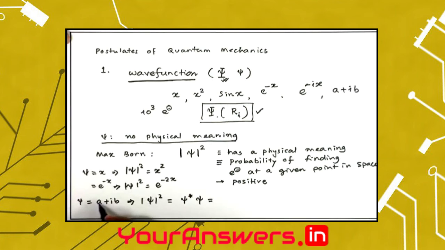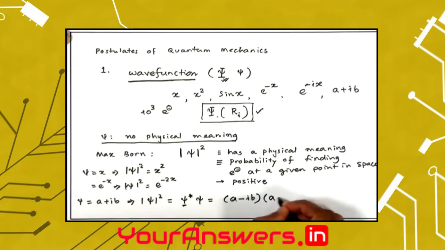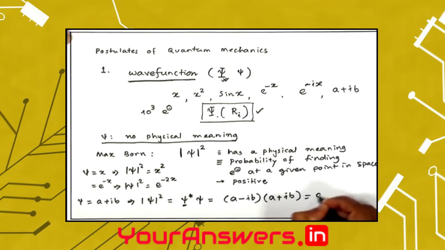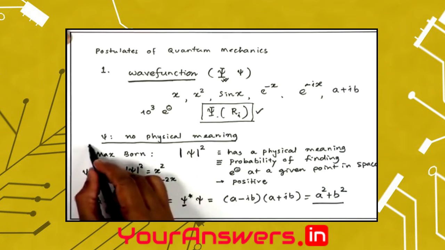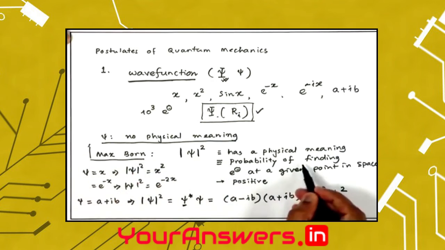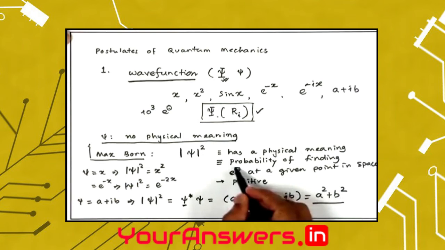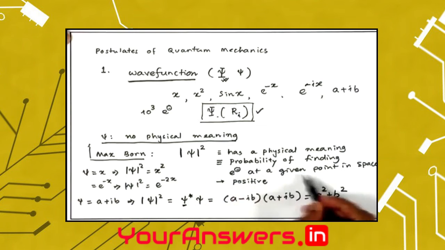But if your function is complex like a plus ib, then I must find the complex conjugate of a plus ib, which is a minus ib, and multiply by a plus ib, and this gives me a square plus b square. Remember, this definition is necessary because Max Born suggested that psi square has a physical meaning, the probability of finding an electron at a given point in space. So since it signifies a probability, it must always be a real number, it must always carry a positive value.